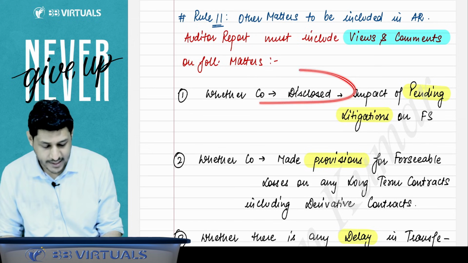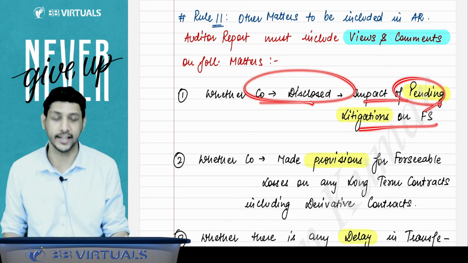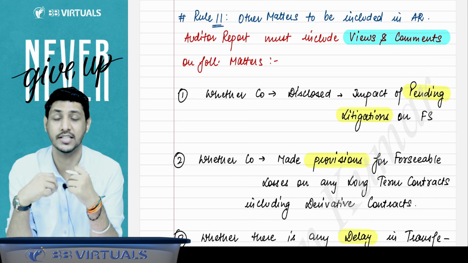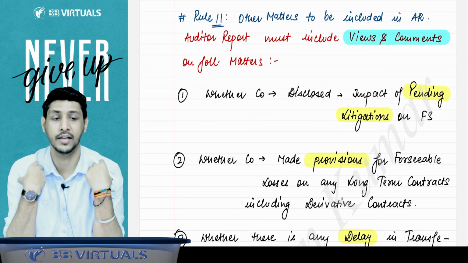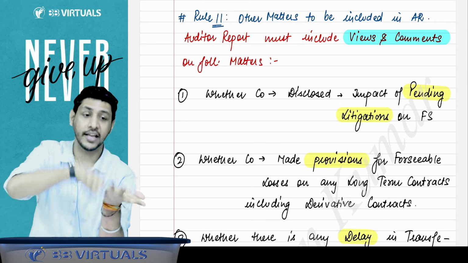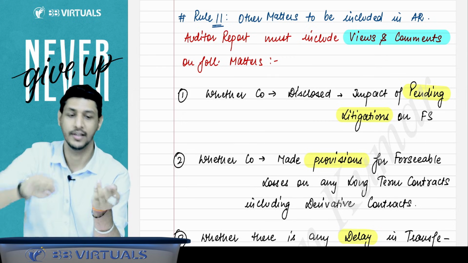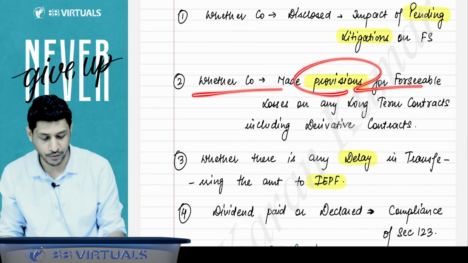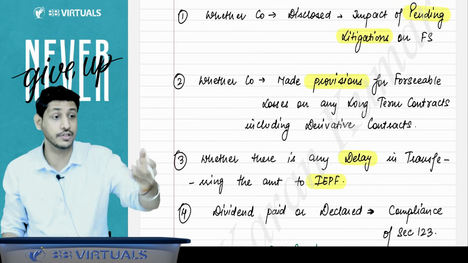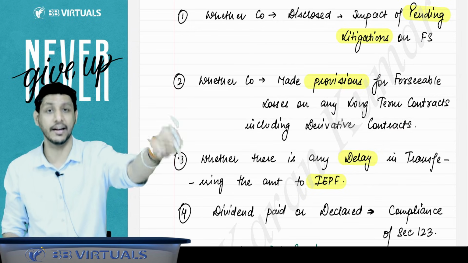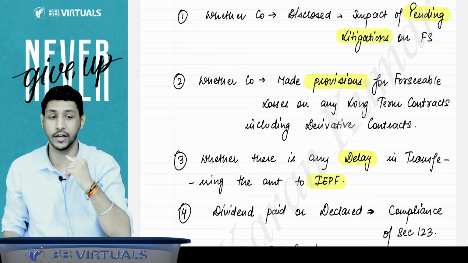Whether the company has disclosed any impact of pending litigation on the financial statement. Whether the company has some pending cases against it, and whether those pending cases have any impact on the financial statement, and whether the company has disclosed that impact or not. Second point, whether the company made provision for foreseeable losses, the losses which may arise in the near future on any long-term contract or any derivative contract, whether you have made provision for it or not.